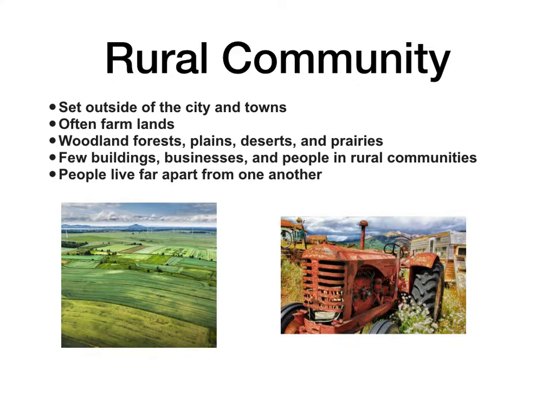What is a rural community? A rural community is set outside of the city and towns. Rural communities are often farmlands. However, a rural community can also be woodlands, forests, plains, deserts, and prairies. There are few buildings, businesses, and people in rural communities. In these communities, people live far apart from one another.